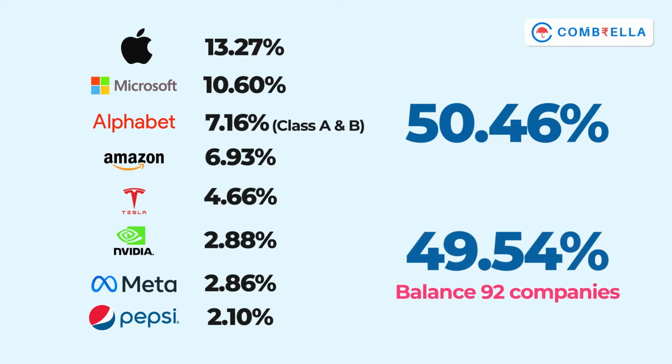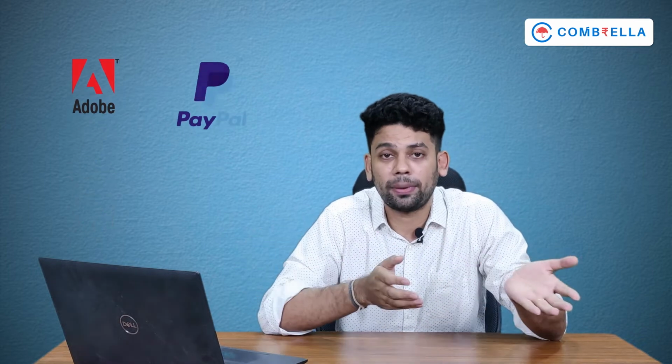Within these 8 also, if you see friends, the top 5 companies, that is Apple, Amazon, Microsoft, Alphabet and Tesla, these 5 companies by themselves have 42% share in the Nasdaq. So it is heavily loaded in 5 companies, right? Apart from that, there are other well-known companies also in the Nasdaq which form part of the rest 50%, such as Adobe, PayPal, Cisco, Starbucks, etc.